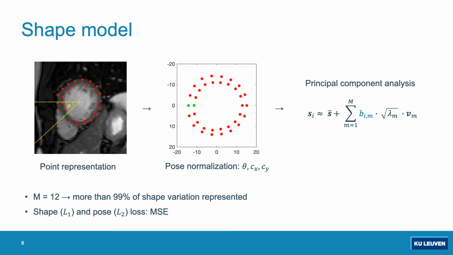After principal component analysis, each shape can be written as the mean shape plus a number of eigenmodes composed of a shape-specific coefficient, the magnitude of the eigenmode, and the eigenvector. The shape-specific coefficients B are the numbers we want to predict in our CNN. By using 12 eigenmodes, more than 99% of shape variation is represented. For both shape and pose, we used a mean squared error loss.